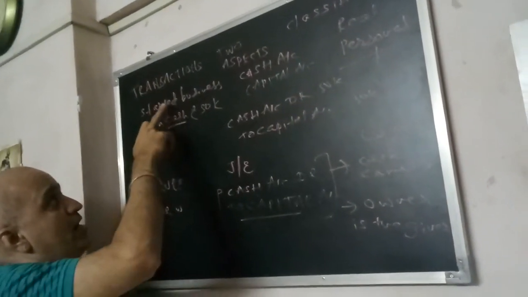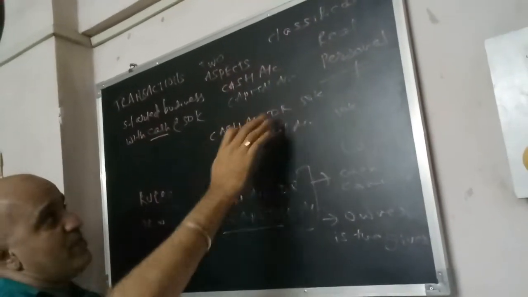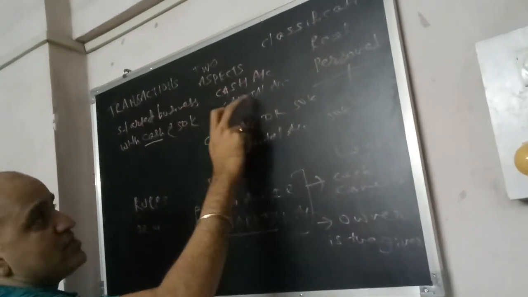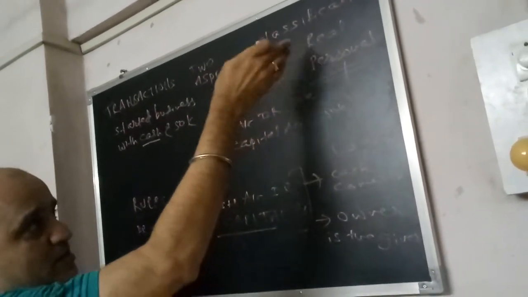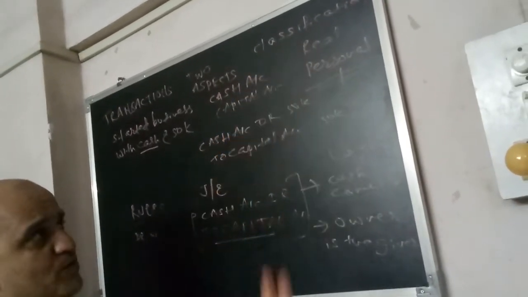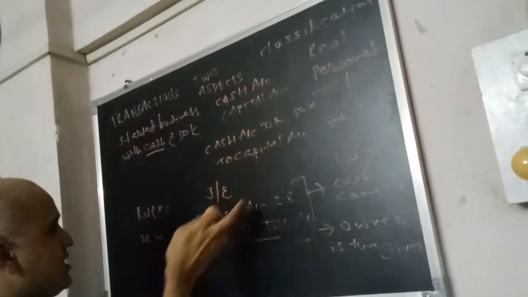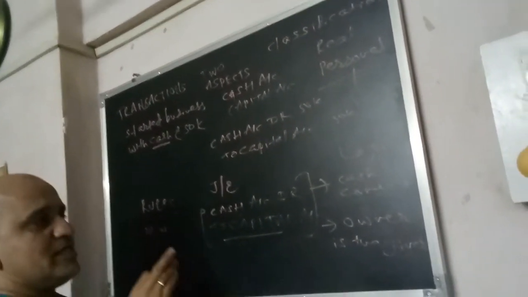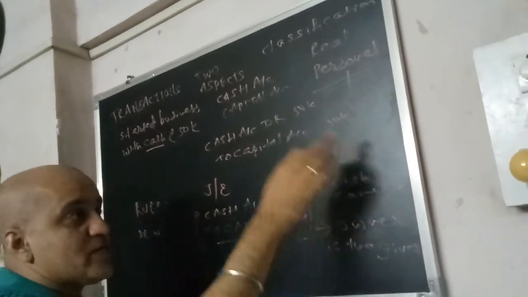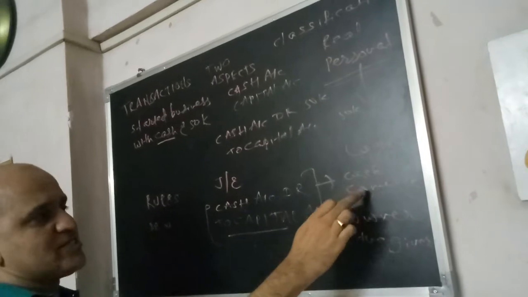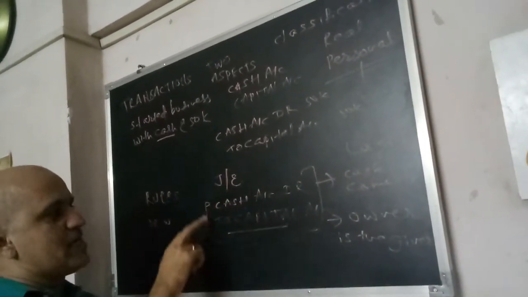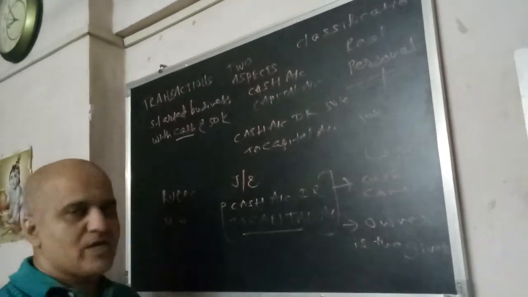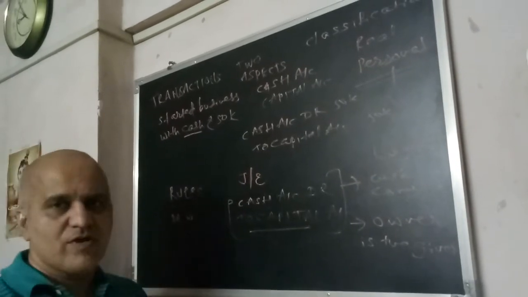Now you see, I have converted the transaction by first writing down the two aspects, cash account and capital account. Then I classify those two accounts into our three types: real, personal, nominal. Then according to that I have written down the rule, and the next very important thing is the application of rules. That is the logic, which logic you are applying. Cash comes in and owner is the giver. So this is the entry I have developed from this transaction. Cash account debit to capital account. So this is one of the examples.